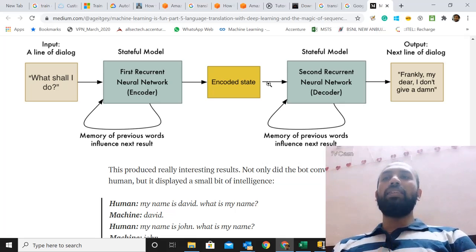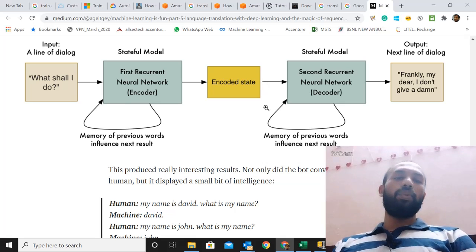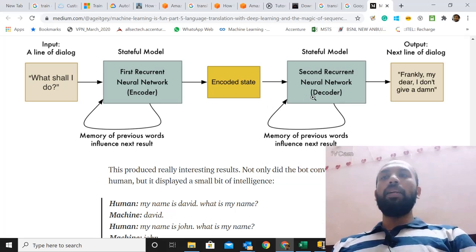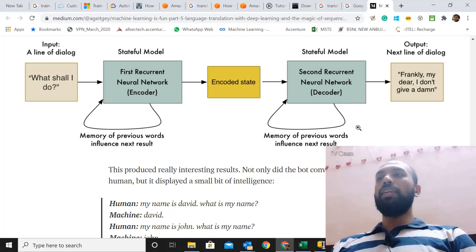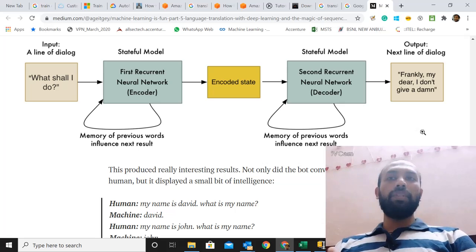So they are trained with different languages, and this encoded information is passed on as input to the next RNN. The next RNN takes that encoded information and decodes it into a different language. So basically that's what happens.